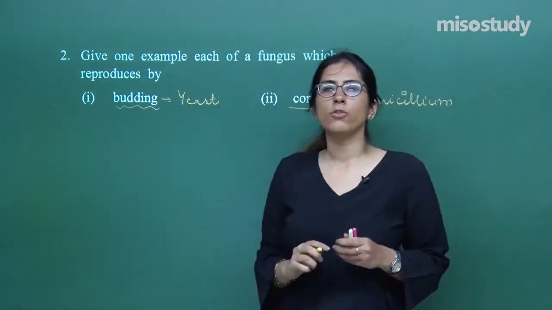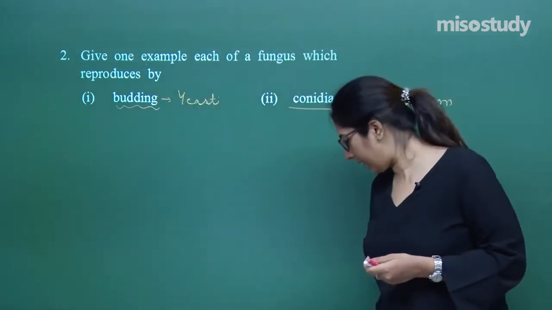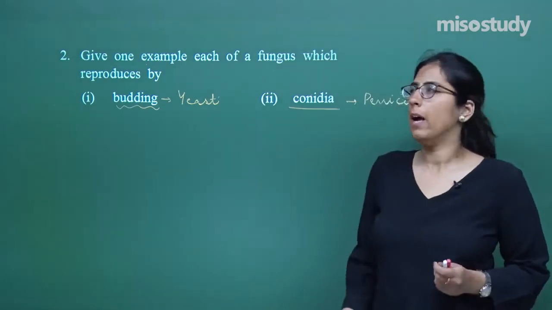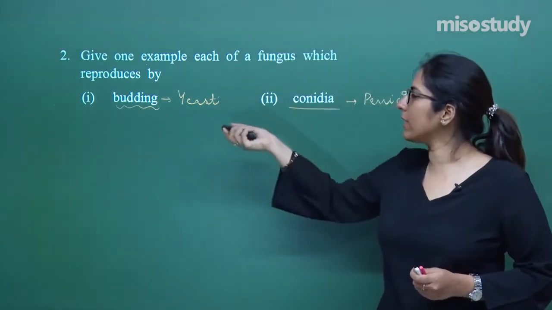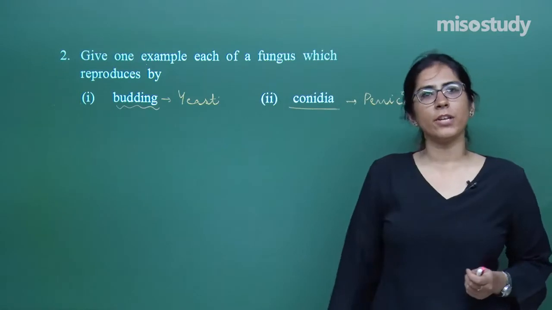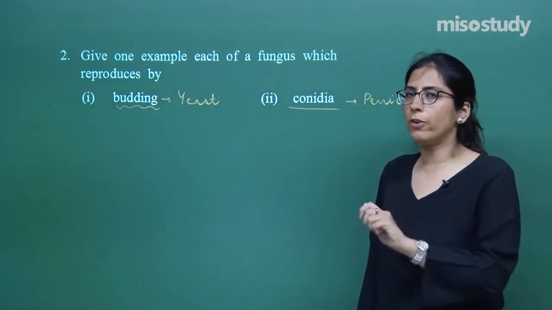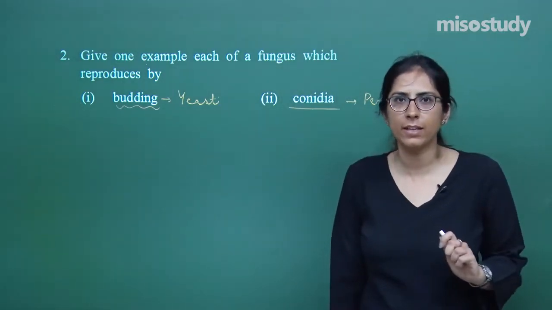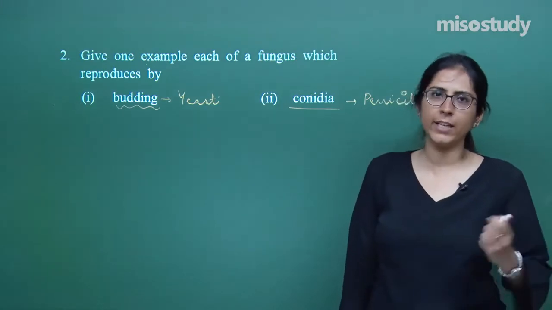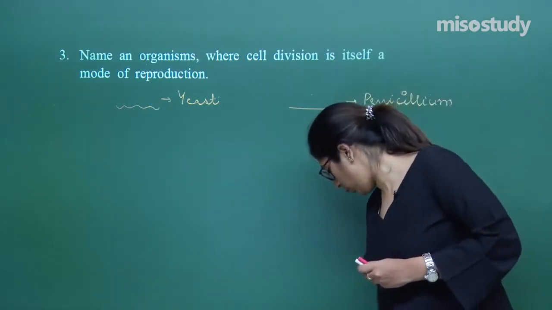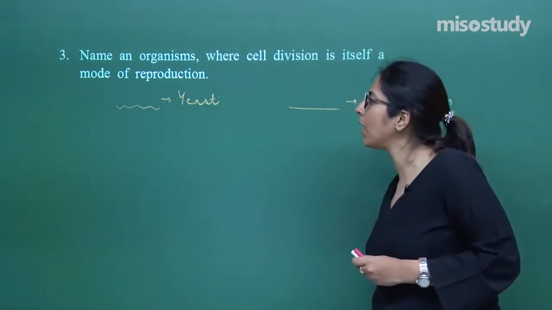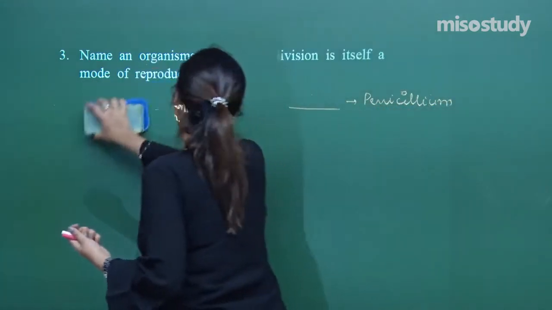Is it fine? So this was question number 2, a direct question. These are certain asexual methods of reproduction, and all these things I have already discussed in the session. So was it difficult? Very easy. Now let's move on to the last question of 1 mark. Similar types of questions are actually asked.